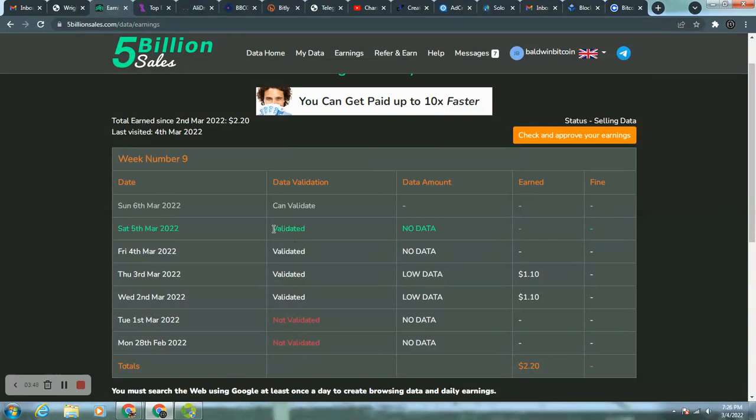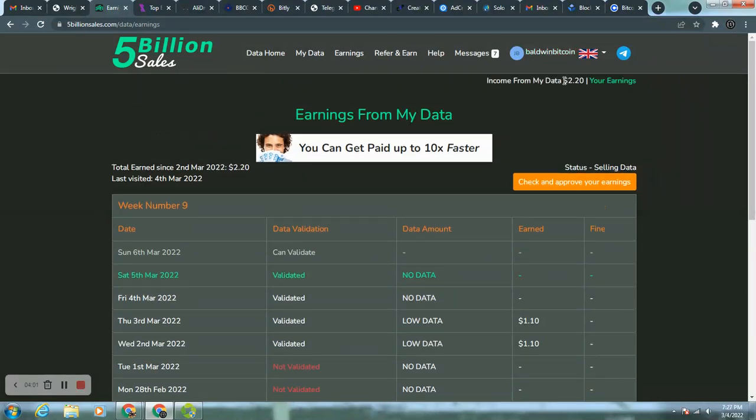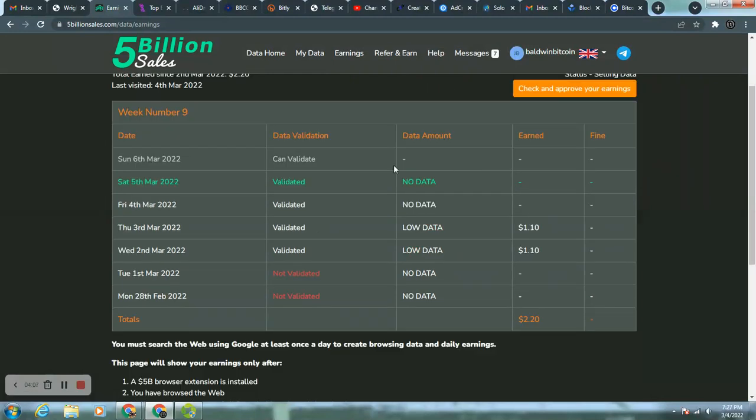It says here, even though it's Friday, it's Saturday in the UK. So it says validated. It says no data. I'll keep refreshing. Maybe this changes and goes up. Who knows? I will let you know. But in no way is this a defect in the company. I was not using my PC today except for one time, and that was to make the previous video and this one.